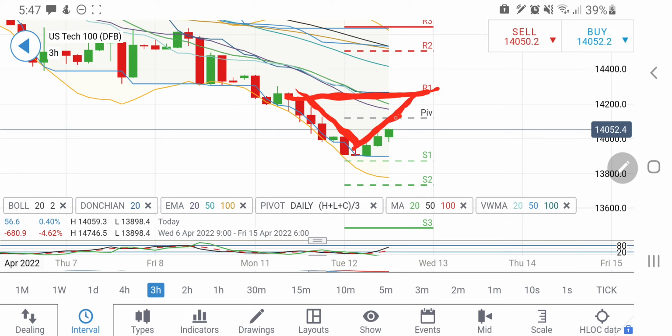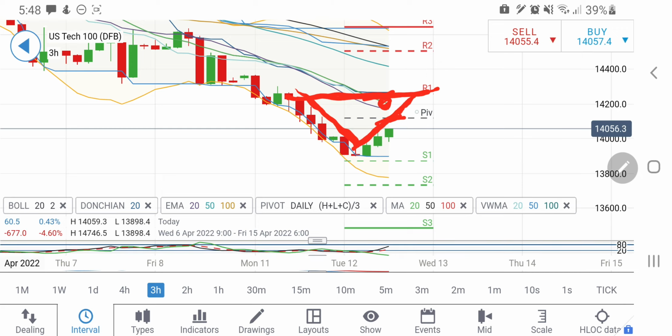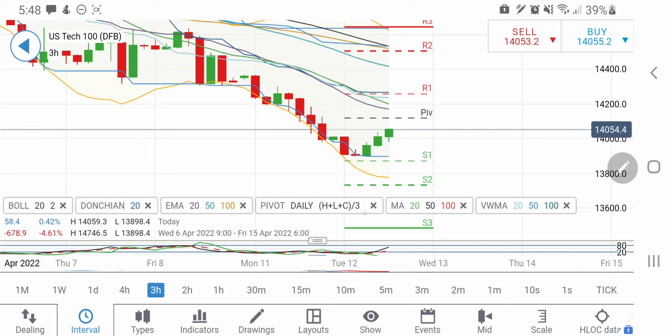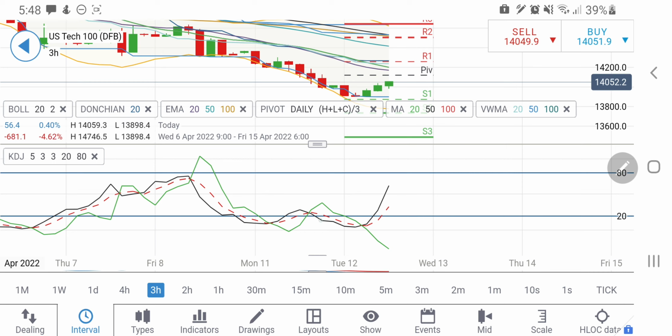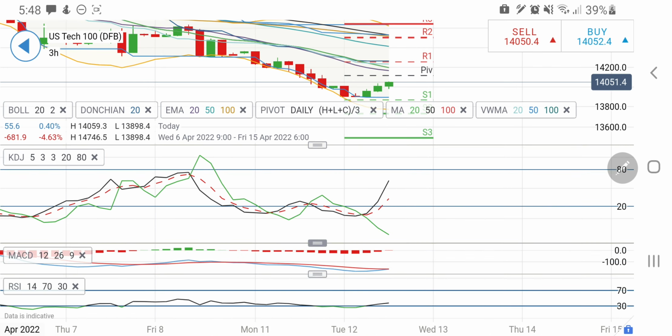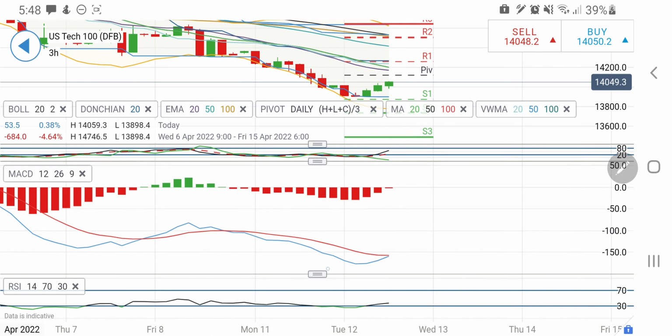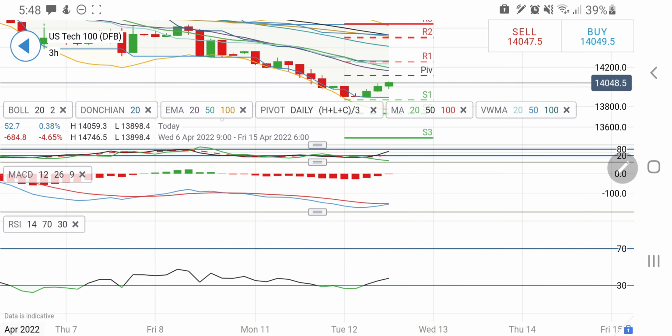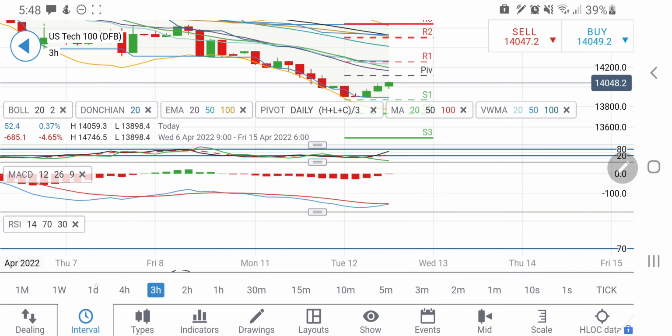It may try to cover it up. First resistance it will get is at around 14100 levels. 14100, 14120 is going to be a strong resistance. If it breaks this, then 14200 and 14230 will come into the picture. Beyond that, we may see a strong rise. If it breaks 14230 levels, then we may see a strong rise on NASDAQ 100. Now look at the 3-hour stochastic looking upwards, and it is trying to cross over here, and RSI is also trying to bring it back to the comfort zone.